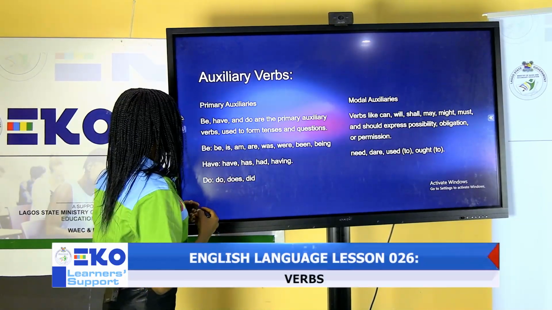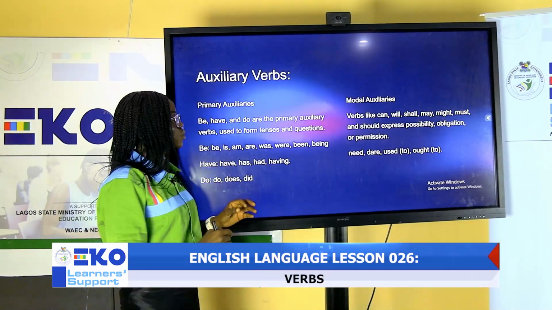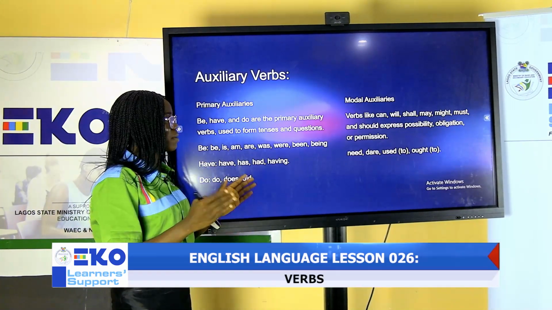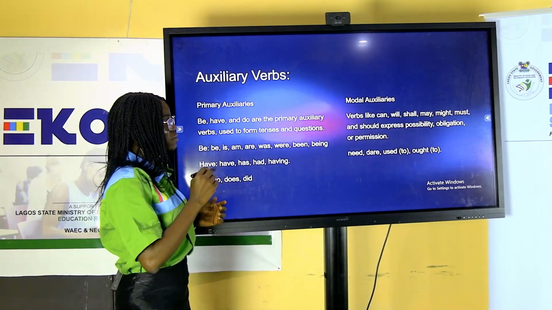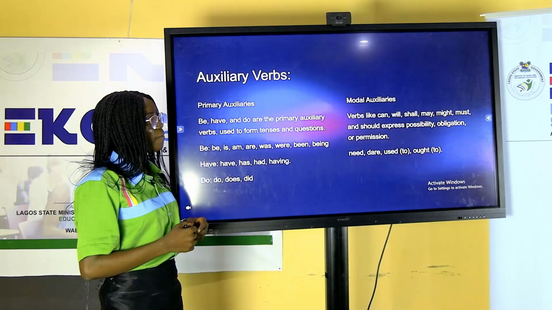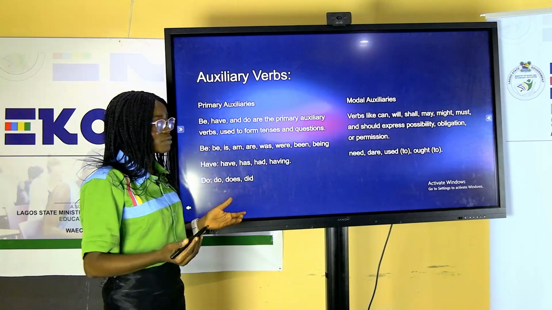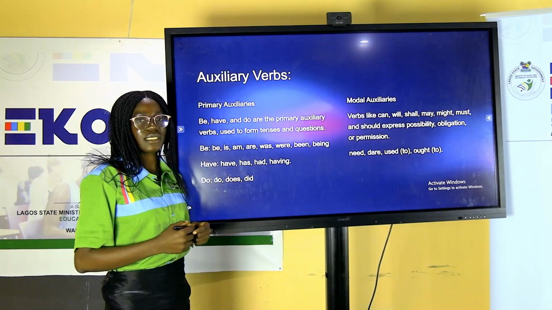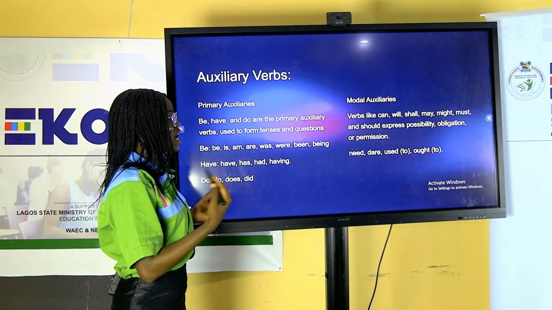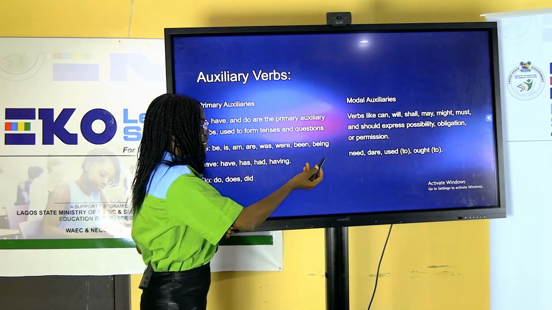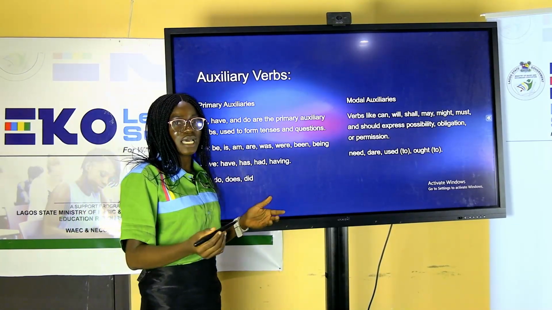Let's look at our modal auxiliary verbs, because auxiliary verbs are classified into 2: the primary and the modal auxiliary verbs. Under the modal auxiliary verbs, we have verbs like will, shall, may, might, must, and should. These examples of modal auxiliary verbs express possibility, obligation, and permission. We also have other modal auxiliary verbs like need, dare, used to, and ought to. All these are examples of modal auxiliary verbs.